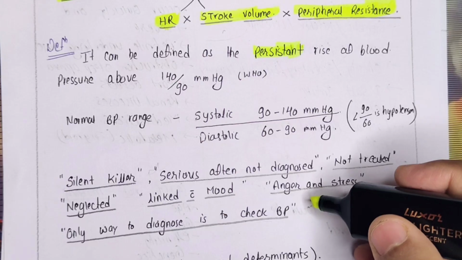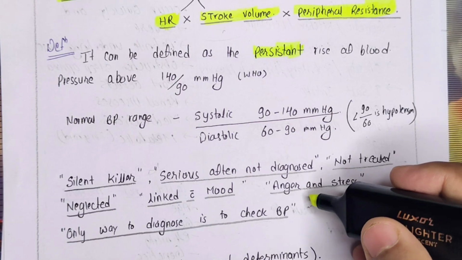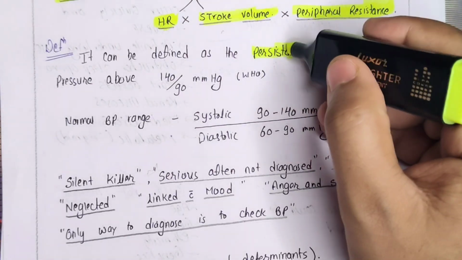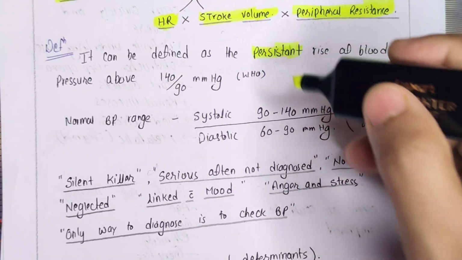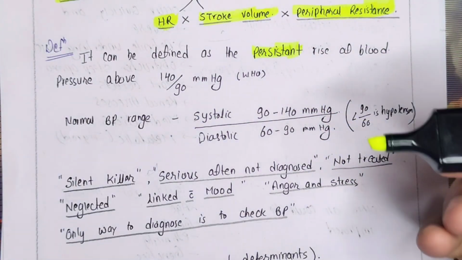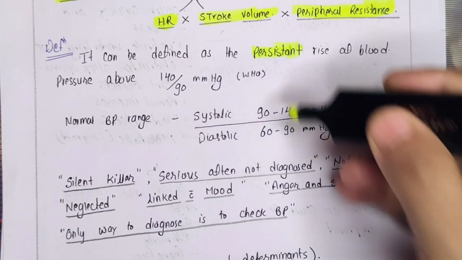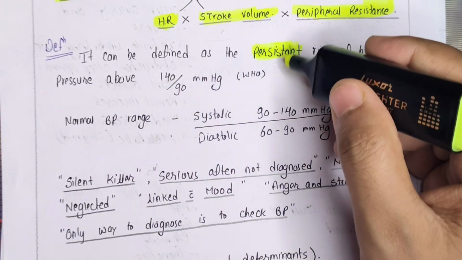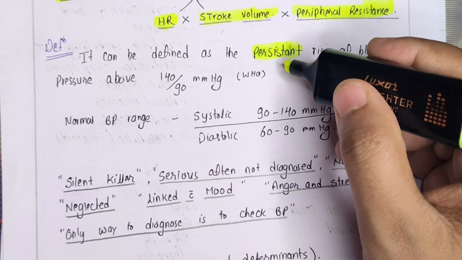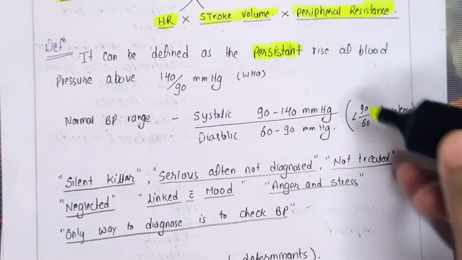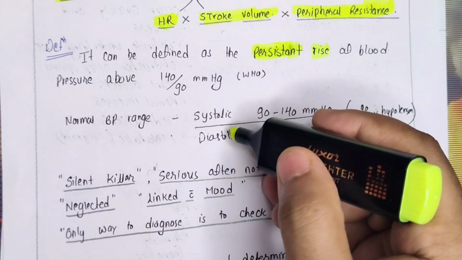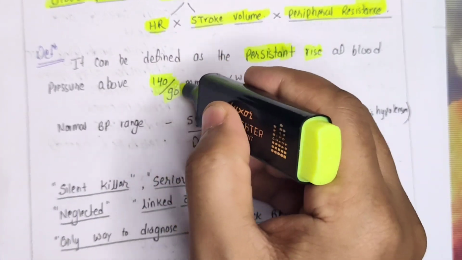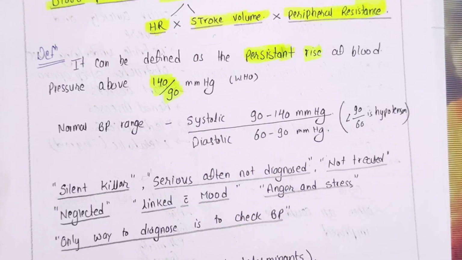But if my BP is increasing in a normal situation and for a persistent time, persistent means continuously elevated, the whole day, at night, sleeping time also, every time it is persistently increasing, then we will call it hypertension. Sudden increase is not hypertension, but a persistent rise of the blood pressure above the range: systolic blood pressure 140 and diastolic 90.